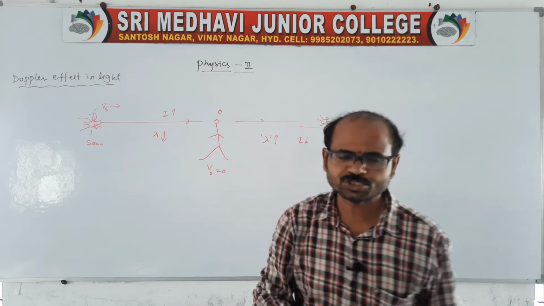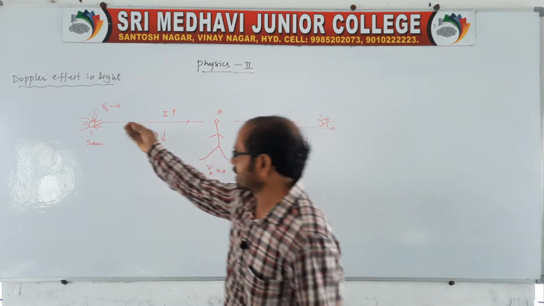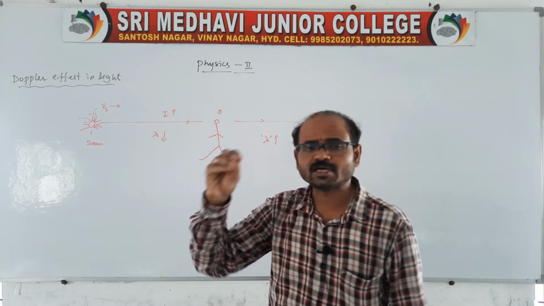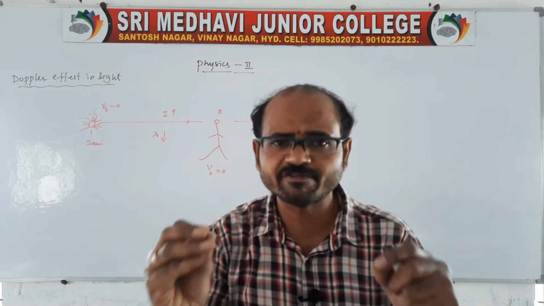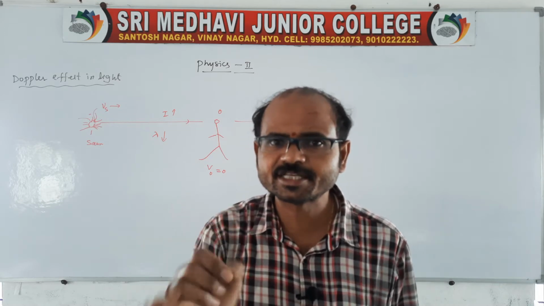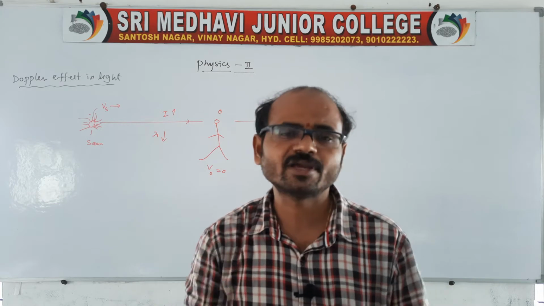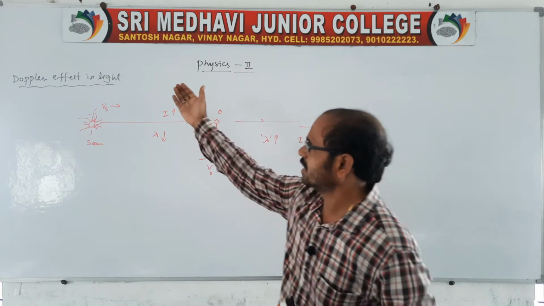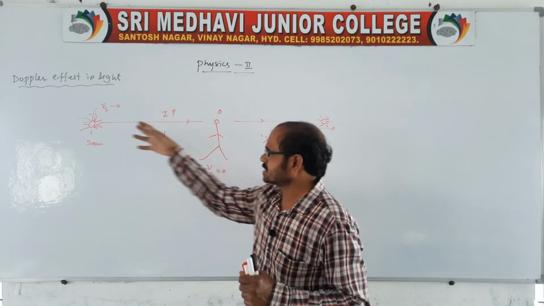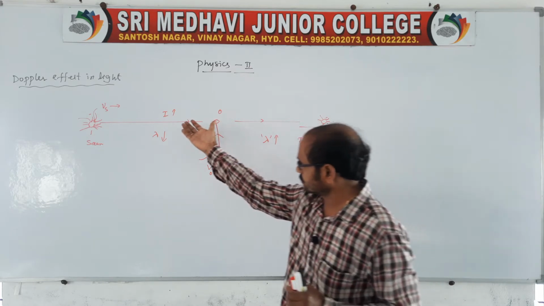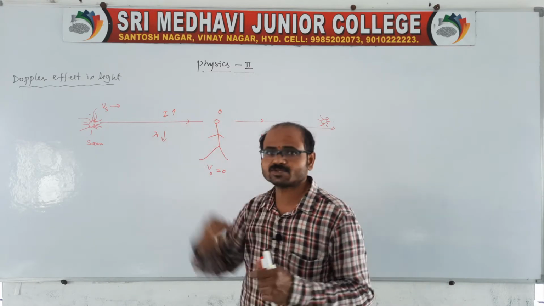There is a relative motion between the source of light and the observer. Therefore, the observer observes the change in wavelength and the change in intensity of light. We call this the Doppler effect. The phenomenon we call the Doppler effect in case of light, because the light frequency is changing, the light intensity is changing, and the wavelength is also changing.